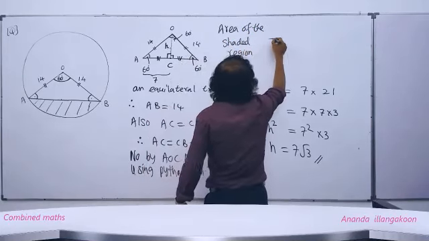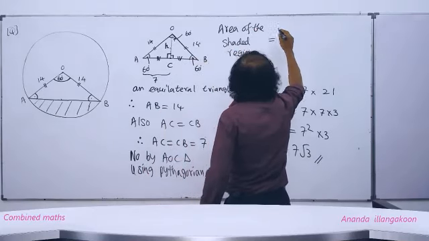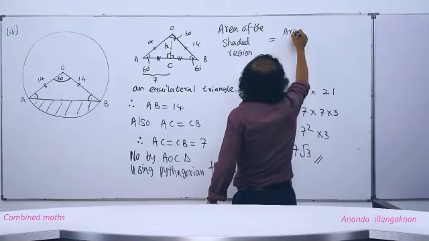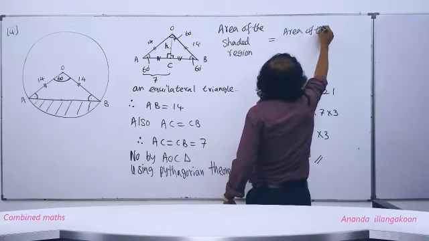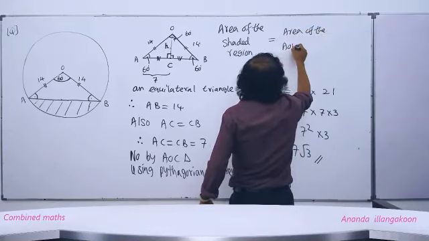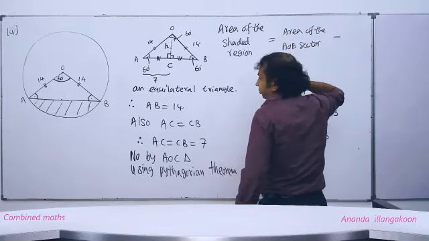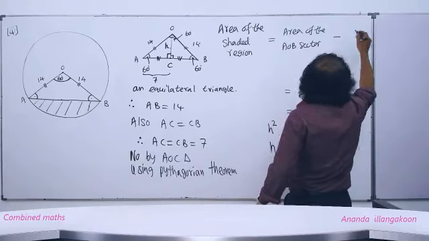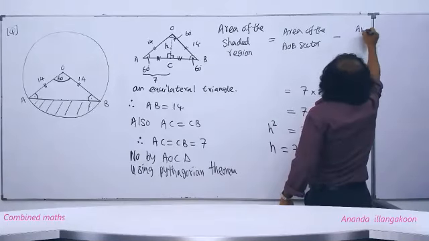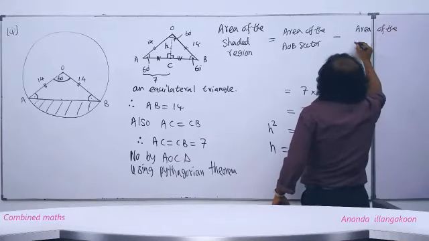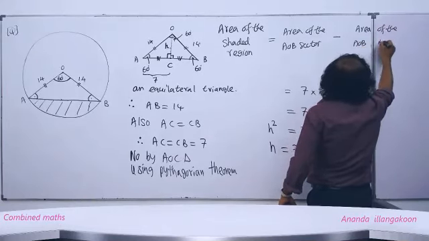What, people? Area of the AOB sector minus area of the AOB triangle.